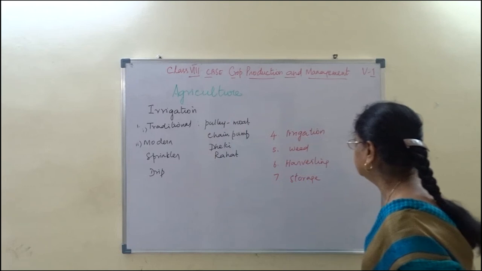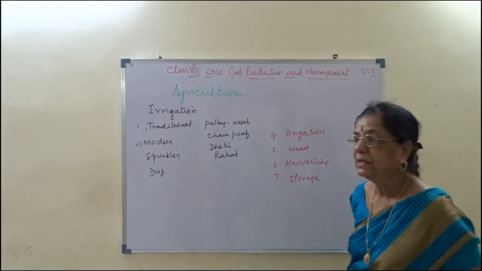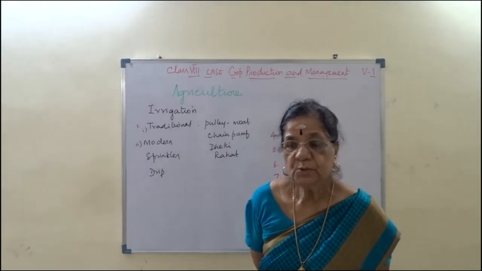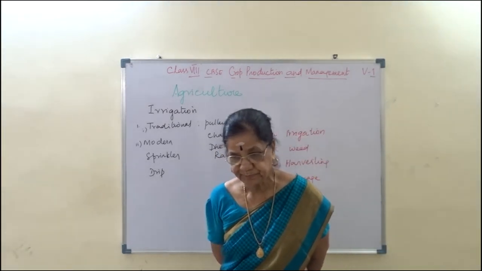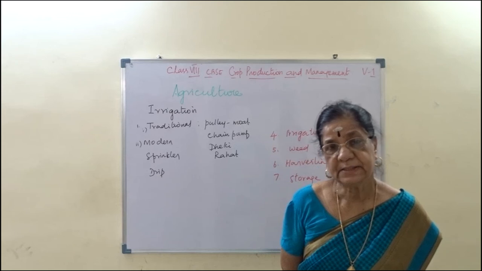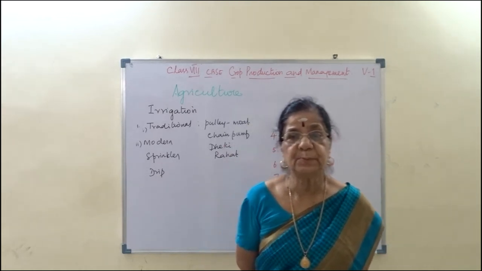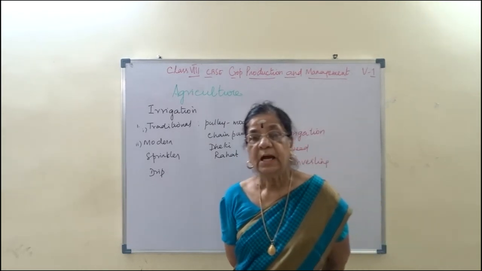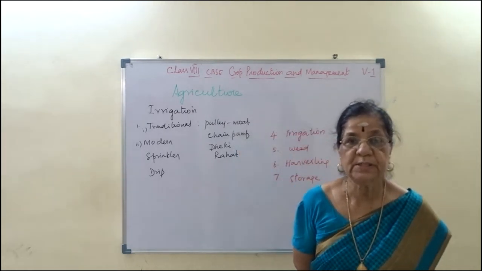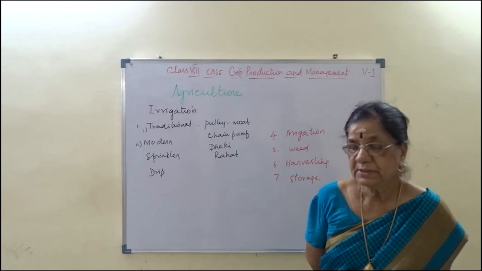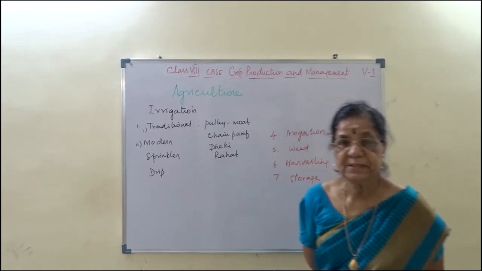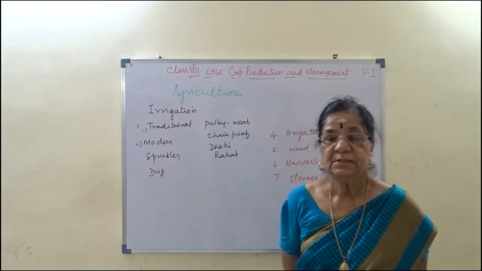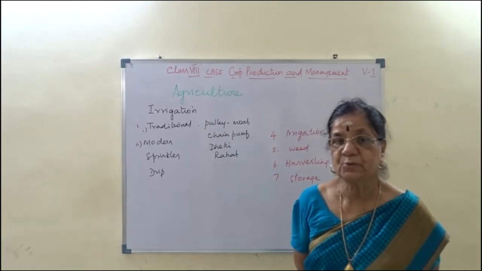Okay. The next one, it is weedicide. Weed is a plant, anything which is unwanted. So if there is an unwanted plant in a crop field, whatever manure or nutrients we are supplying, that plant has to be removed. So it has to be removed. To prevent such growth, there are many chemicals called weedicide, and also it should not be destroyed by the insects. We look at that too.